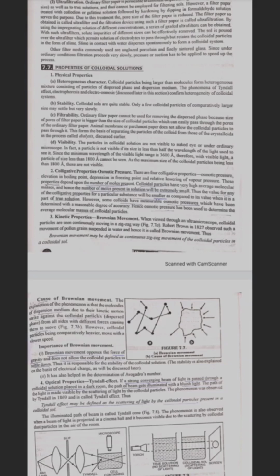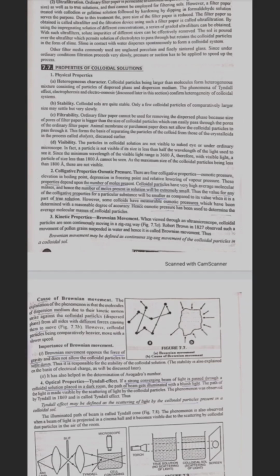Filtrability. Ordinary filter paper cannot be used for removing the dispersed phase because the size of pores of filter paper is bigger than the size of colloidal particles, which can easily pass through the pores of the ordinary filter paper. Animal membrane or parchment paper does not allow the colloidal particles to pass through it. This forms the basis of separating the particles of colloids from those of crystalloids in the process called dialysis, discussed later.